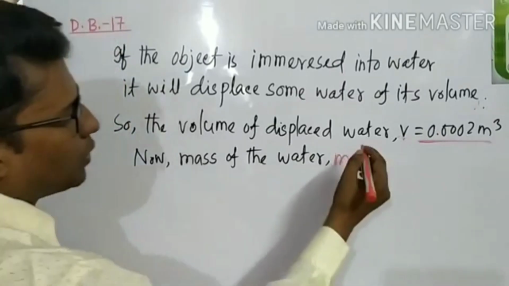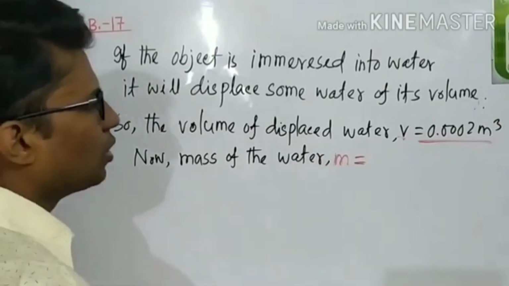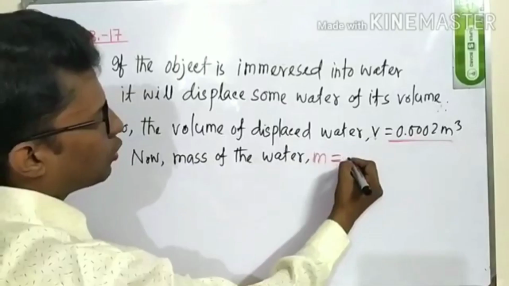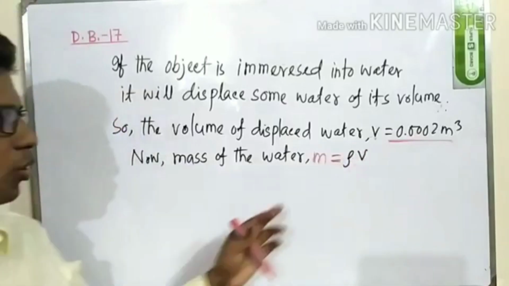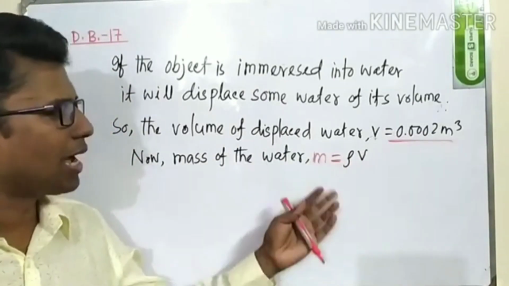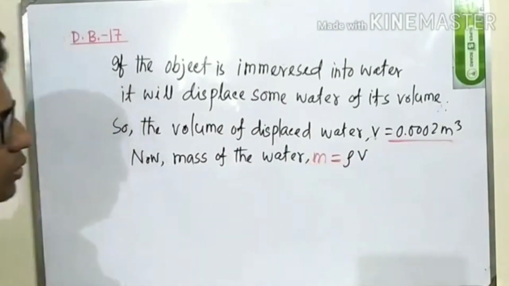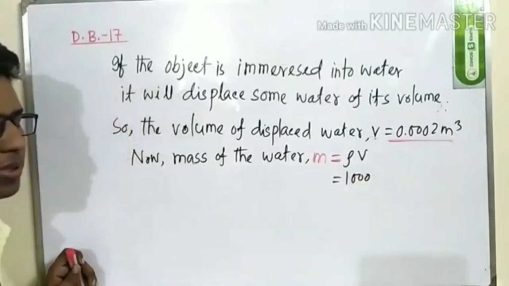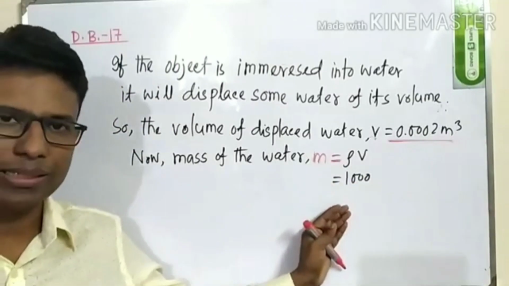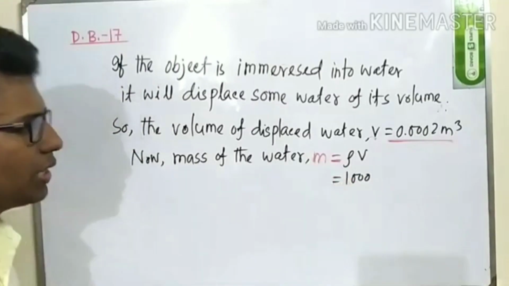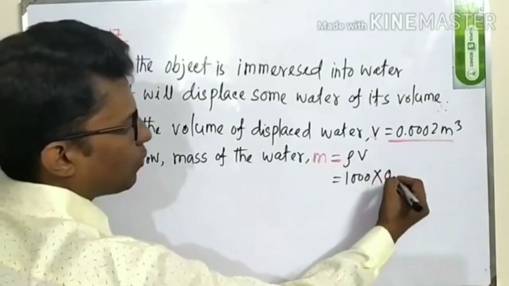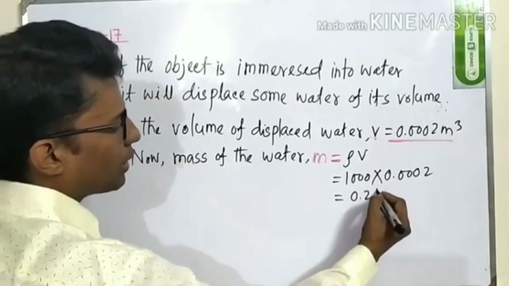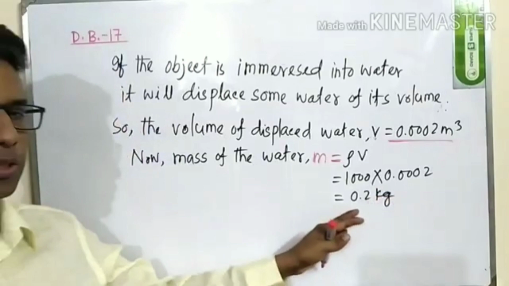Mass means W divided by g, or mass m is equal to rho V. As we know, rho is equal to m by V, so we can write m is equal to rho V. So what is rho? Rho means 1000. Why 1000? Because we know the density of water is 1000 kg m^-3, multiplied by 0.0002, which is equal to 0.2 kg. This is the mass of the displaced water.